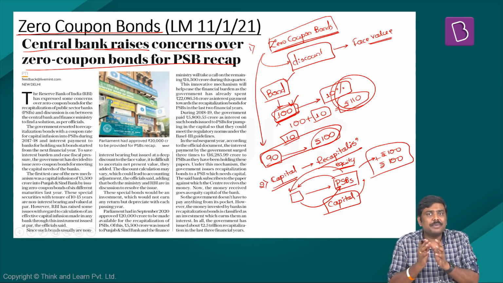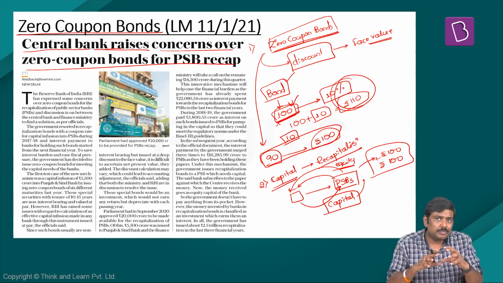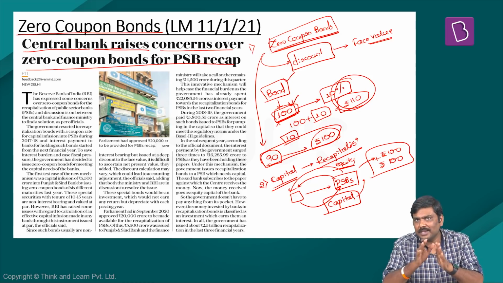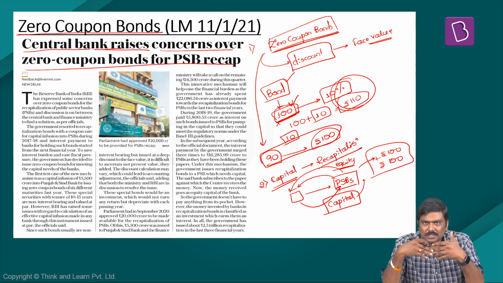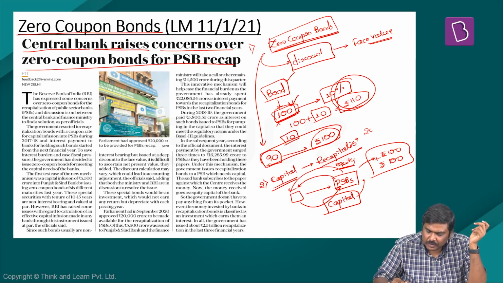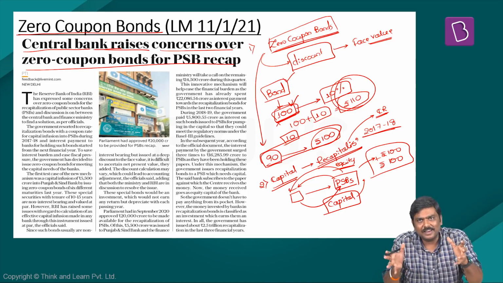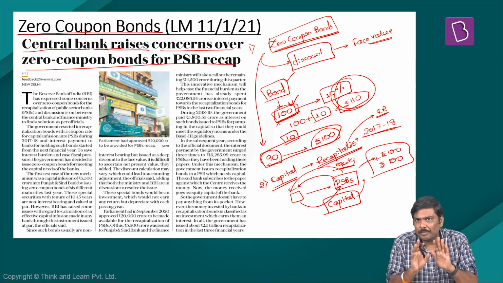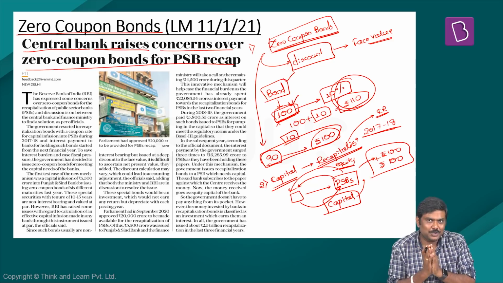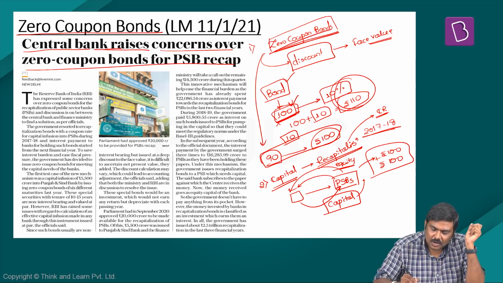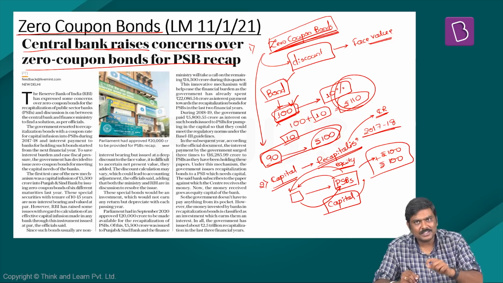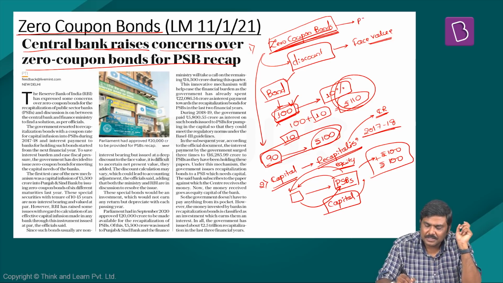So this was a basic practice of recapitalization bonds which are used by Government of India to infuse capital in the banking sector. Now this practice of issuing recapitalization bonds started in the years 2017 and 2018. Since these recapitalization bonds carried certain coupon rates or interest rates, the amount of interest paid by Government of India to the banking sector started increasing, and this started becoming a burden for Government of India. To address this issue, Government of India introduced the concept of zero coupon bonds which they started issuing to the public sector banks.